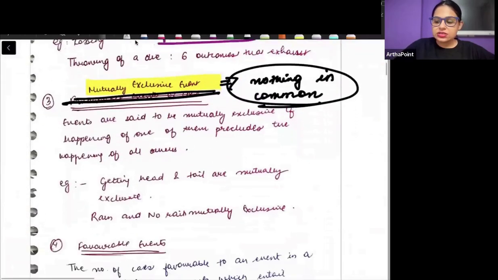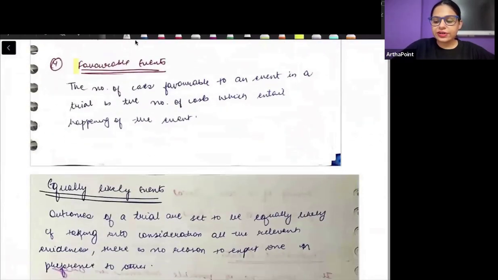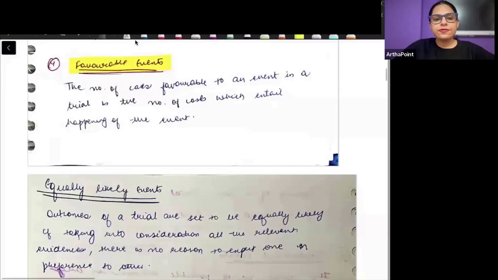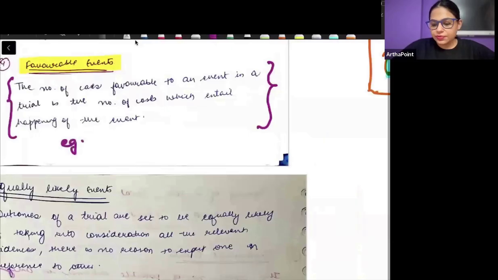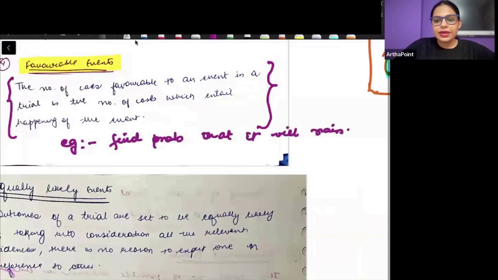Now the next thing is where we talk about favorable events. Favorable events is when we want to talk about the probability of the event which interests us. So for example, if I tell you find the probability that it will rain, it means that my favorable event is raining.